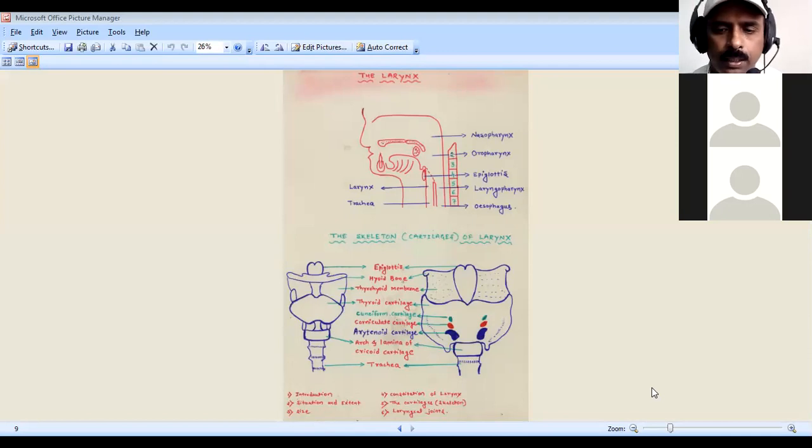Next comes, after the larynx and pharynx, I have told that the larynx and pharynx are commonly asked and very important to know. Because of that, I have specifically explained all the important topics relating to the pharynx.